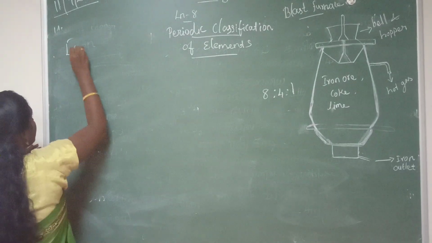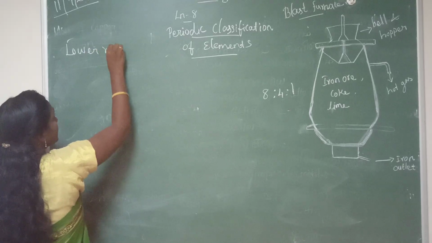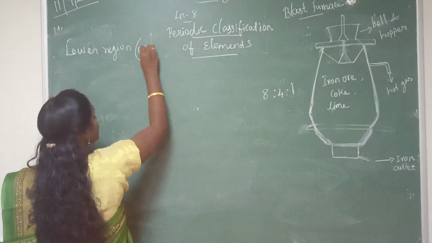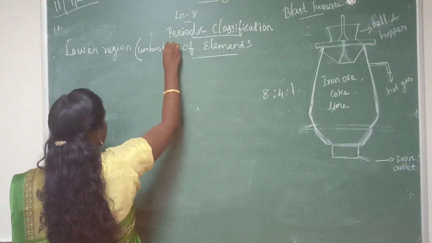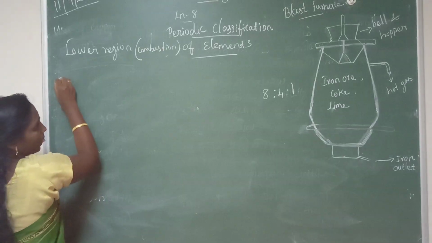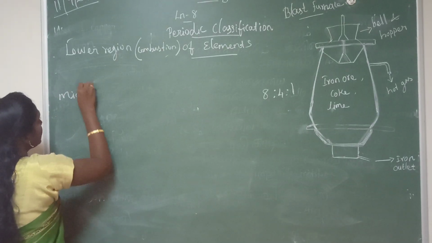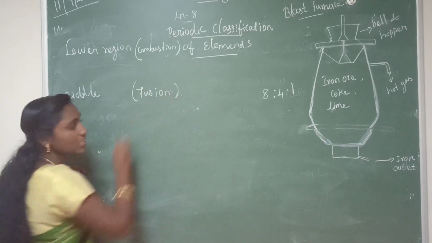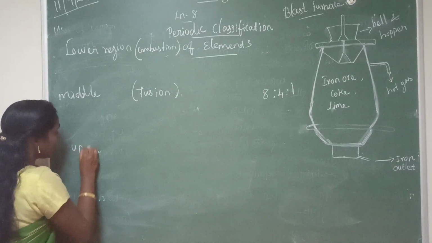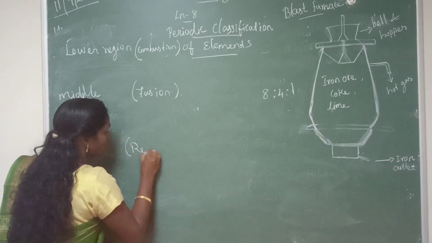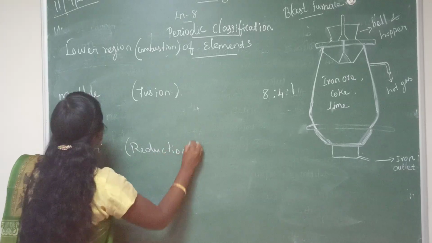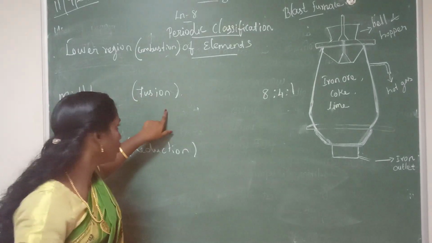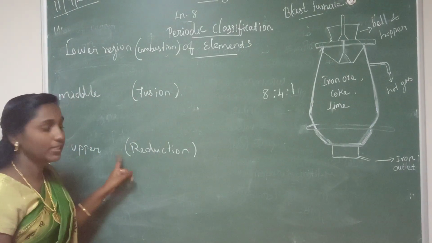Listen, the lower region is otherwise called combustion zone. Then the middle region is otherwise called fusion zone. Then the upper region is otherwise called reduction zone. So lower region is combustion zone, middle region is fusion zone, then upper region is reduction zone.